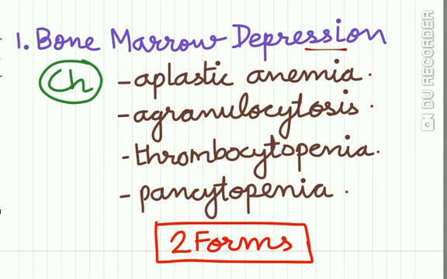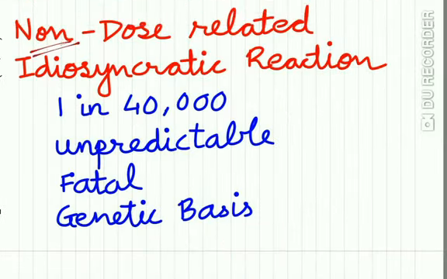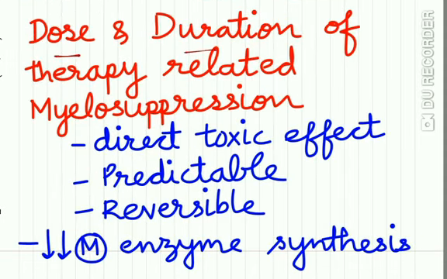Now, this bone marrow depression is recognized to be in two forms. First is the non-dose related idiosyncratic reaction, which is very rare, that is only 1 in 40,000 cases. The reaction is unpredictable, it is fatal, and it has a genetic basis. While the dose and duration of therapy related myelosuppression has direct toxic effects, the reaction is predictable, reversible, and it is due to inhibition of mitochondrial enzyme synthesis.